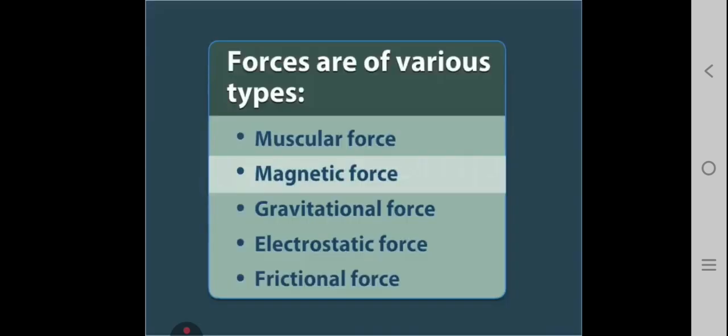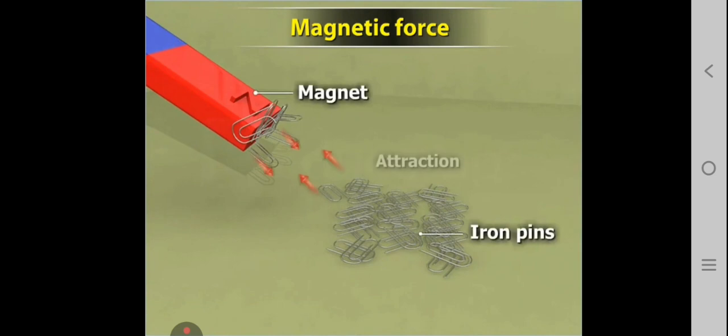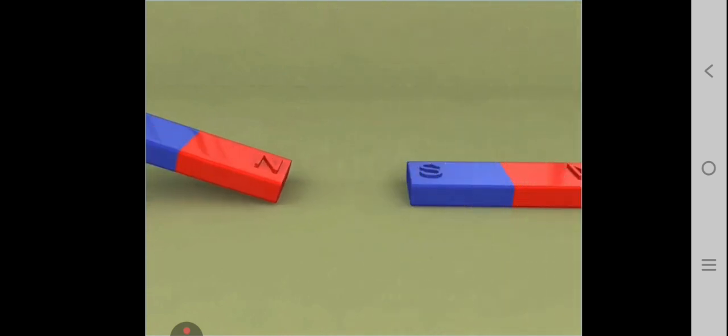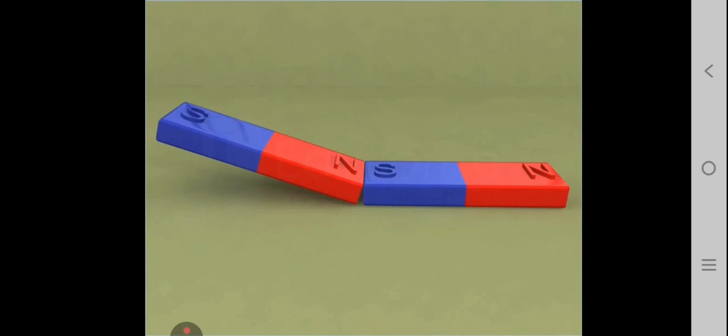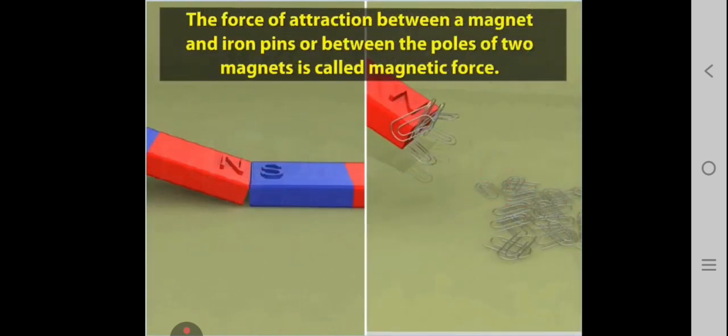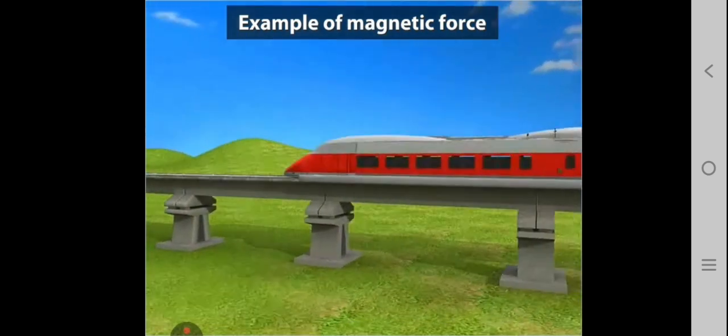Magnetic force is next. When we bring a magnet near iron pins, the pins are attracted towards the magnet. This force of attraction is called magnetic force. The force of attraction between a magnet and iron pins, or between the poles of two magnets, is called magnetic force. It is magnetic force that makes maglev trains move over rails without being in contact with them.